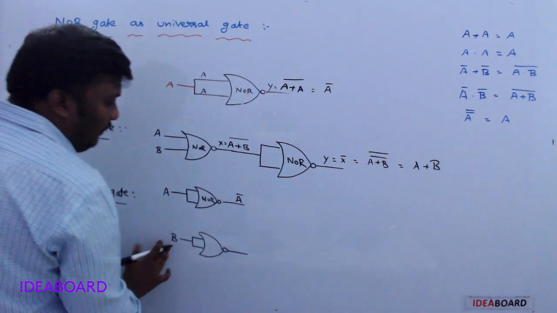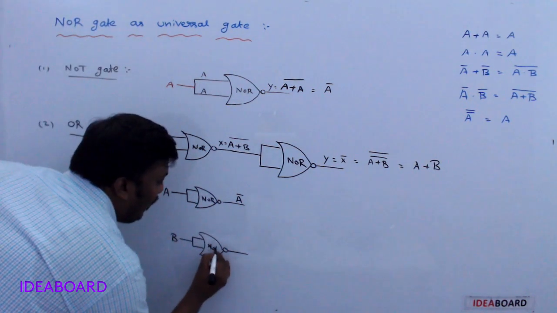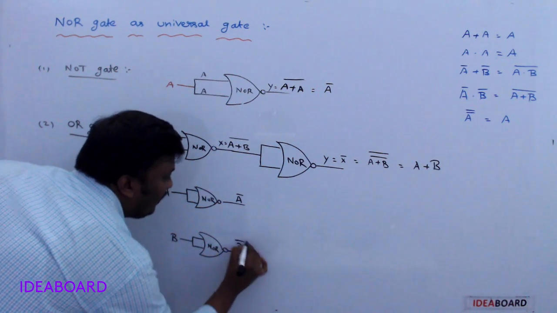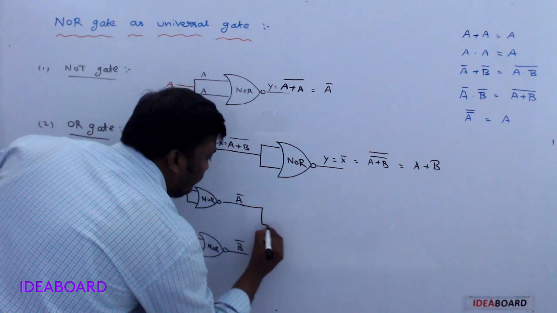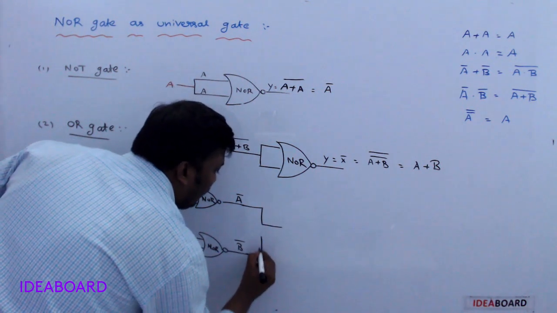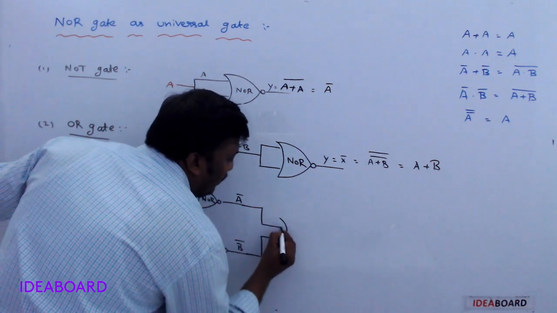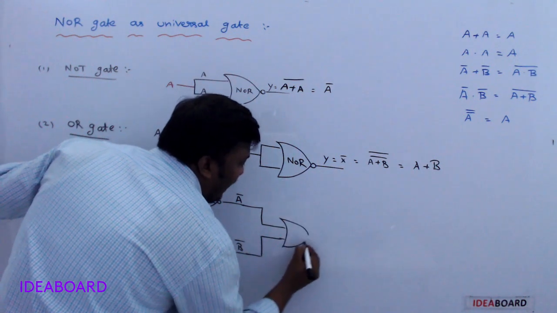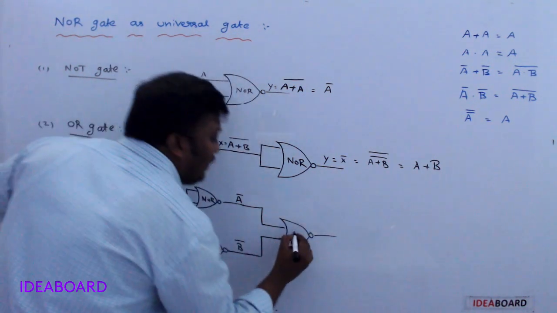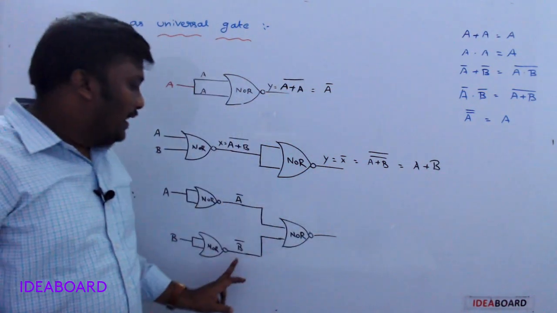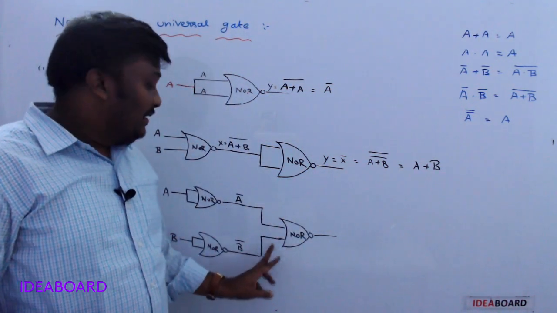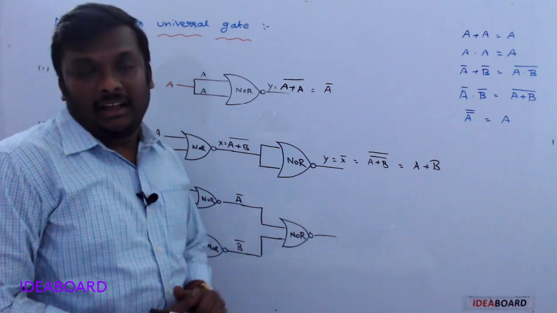If you take B as input, then the output of the NOR gate is B bar. Now these two are given as inputs to another NOR gate. A bar and B bar are taken as inputs of another NOR gate.